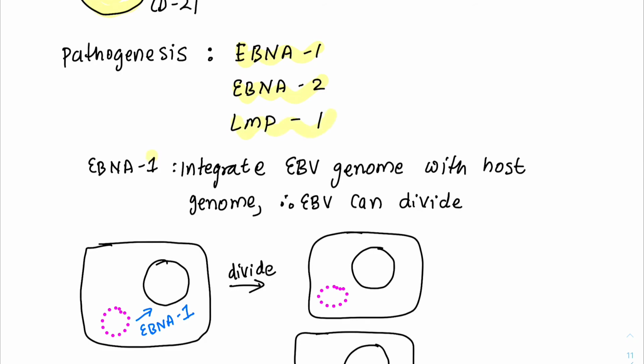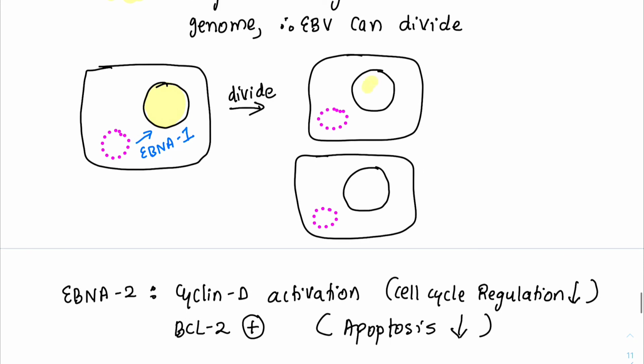What is the function of EBNA1? This is the human genome, the host genome, and this is the viral genome. EBNA1 incorporates the viral genome with the host genome, so that when the cell undergoes a division, the virus is transferred into the daughter cells. That is the function of EBNA1.